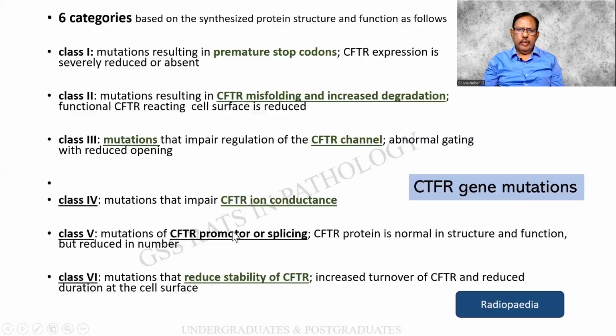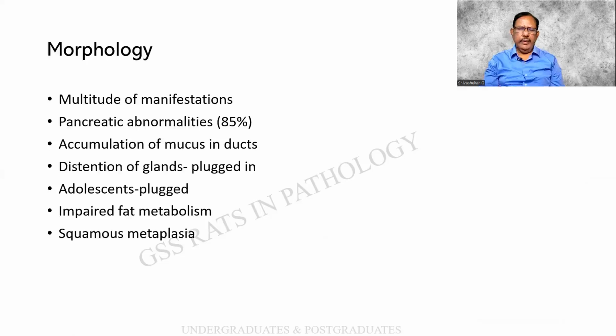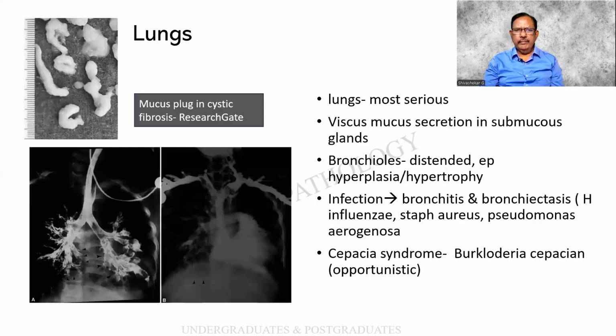Class 5, promoting and splicing, and class 6, reduced stability. So these are the 6 grades genetically identified. The morphology will depend on a multitude of manifestations, which can be in the pancreas. There can be accumulation of mucus within the ducts. There is a distension of the glands. In adolescence, it is more plugged. There can be impaired fat metabolism because of pancreatic insufficiency, and squamous metaplasia secondary to irritation and infection.